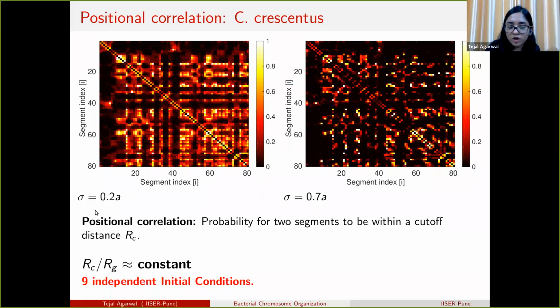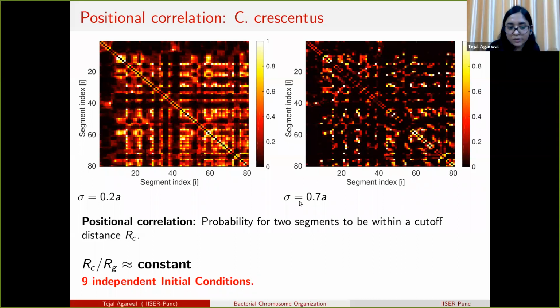In the case of 0.2a, the chain crossing is allowed, but in the case of 0.7a, the chain crossing is not allowed. If we see the positional correlation in these two cases, when sigma is 0.2, we are getting rectangular patches, but for 0.7 the rectangular patches disappear and only points with very bright pixels are present.